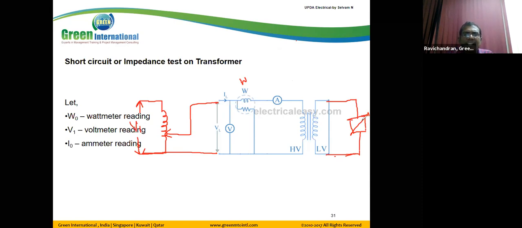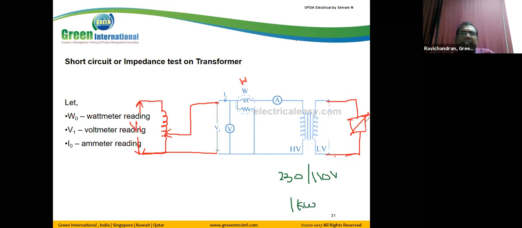Now the secondary is connected with a variable load. Assume that we have lamps of 110 volt, 1 kilowatt in total.